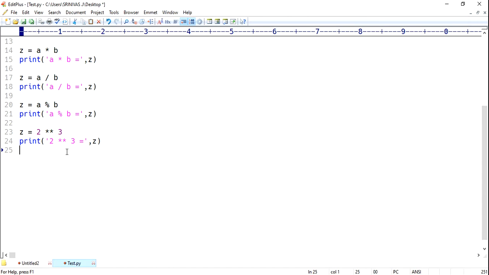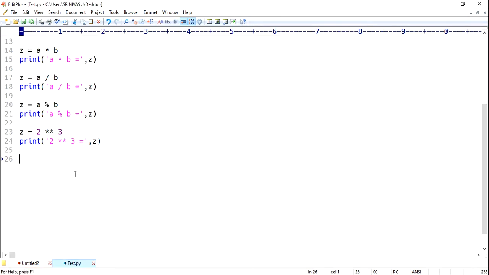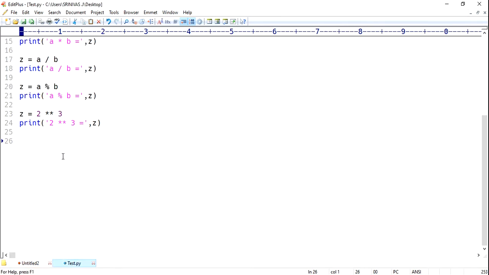And next we have one more, floor division. What is floor division, sir? First of all, I want to show the output, then we can see.